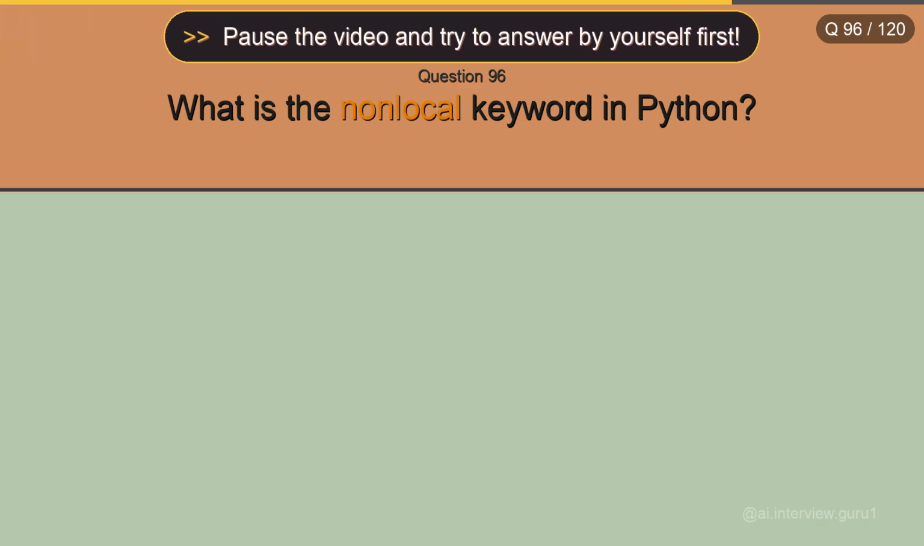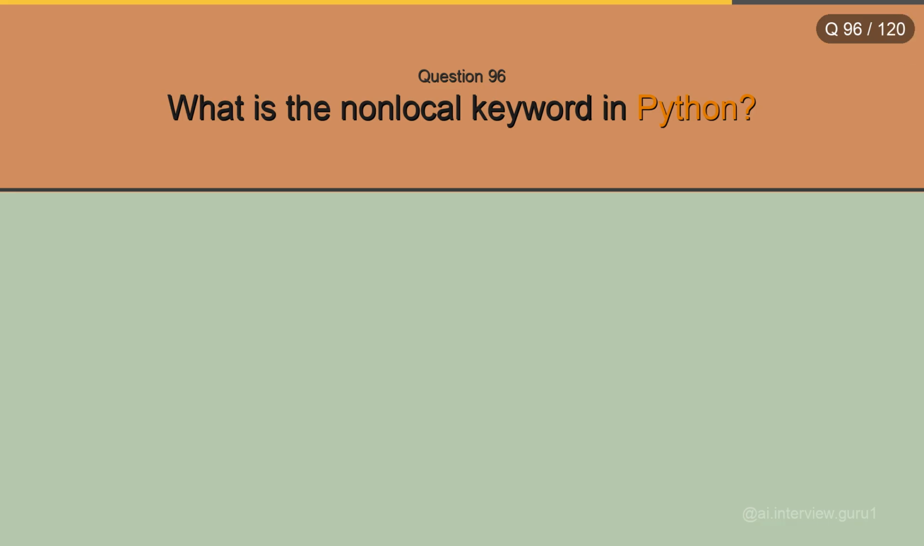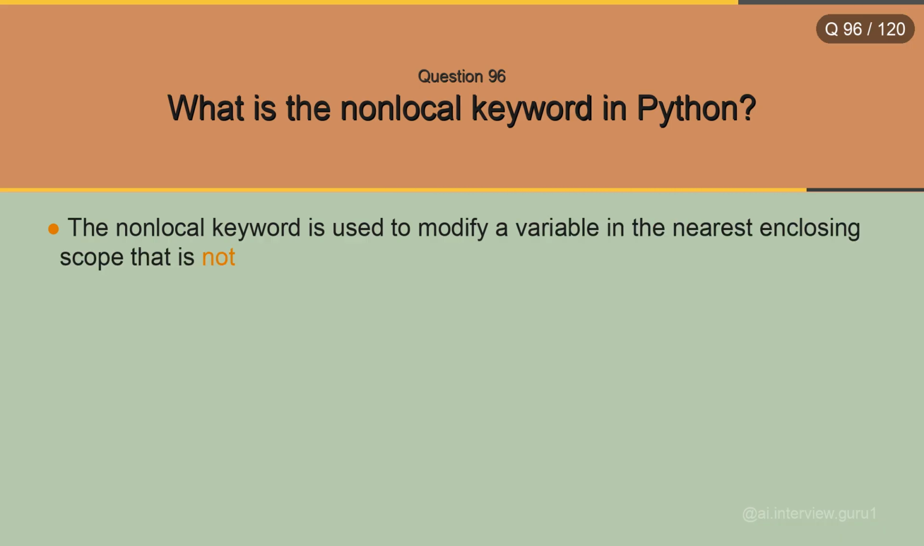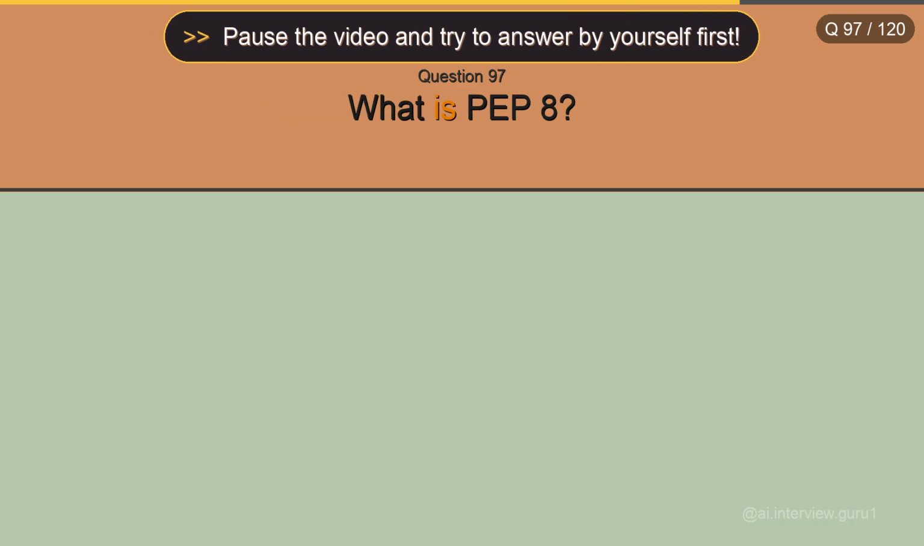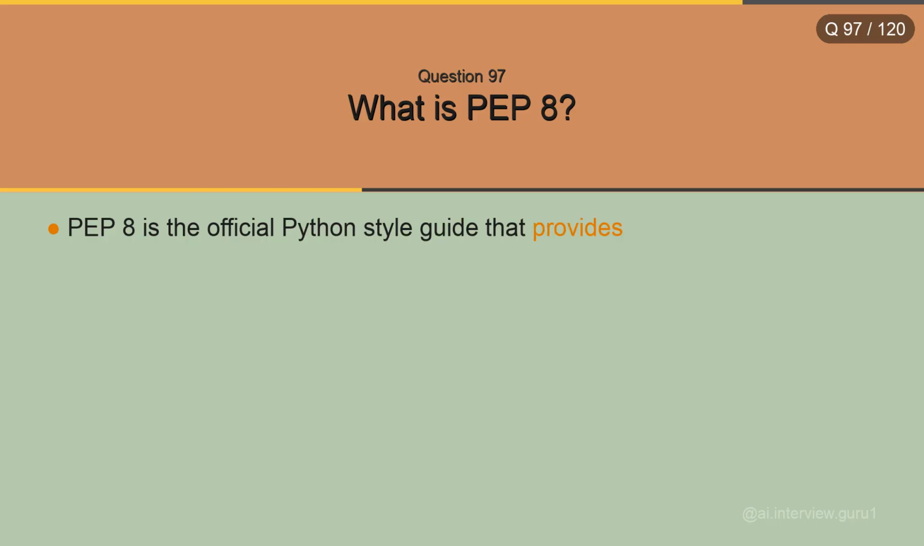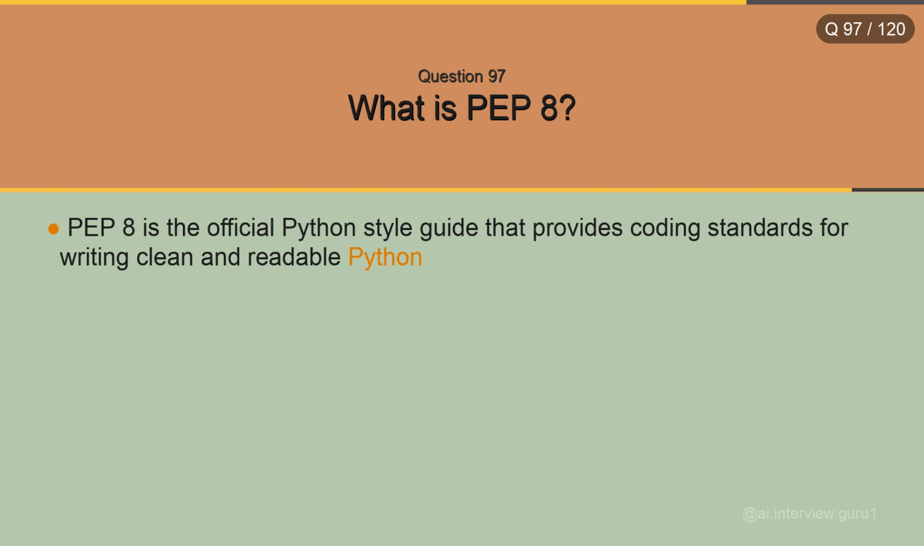What is the non-local keyword in Python? The non-local keyword is used to modify a variable in the nearest enclosing scope that is not global. What is PEP8? PEP8 is the official Python-style guide that provides coding standards for writing clean and readable Python code.